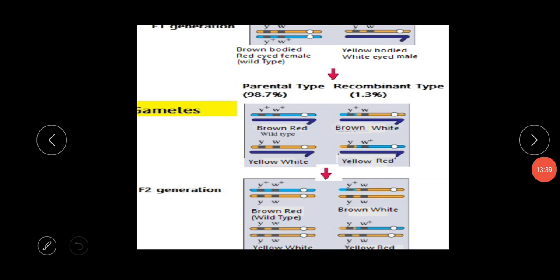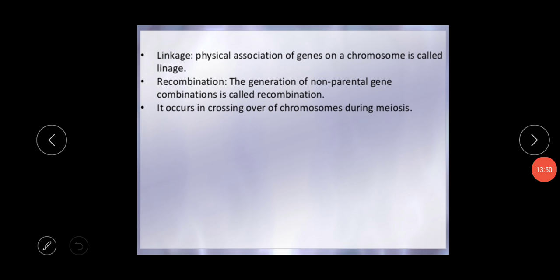Next, this is also the crossing, showing the parental type and the recombination type. This is the gametes and this is the F2 generation. So, linkage: this is the definition. What is the basic definition of linkage? The physical association of genes on a chromosome is called linkage.